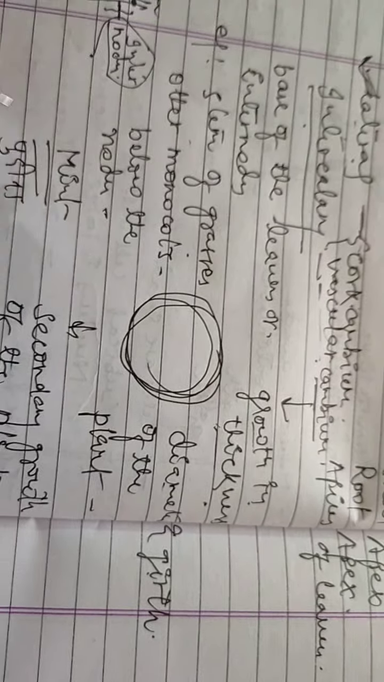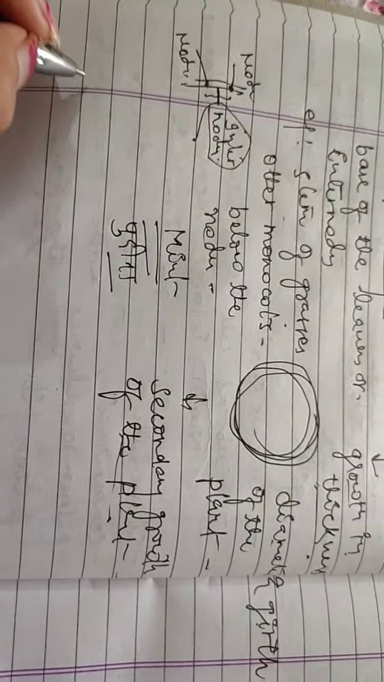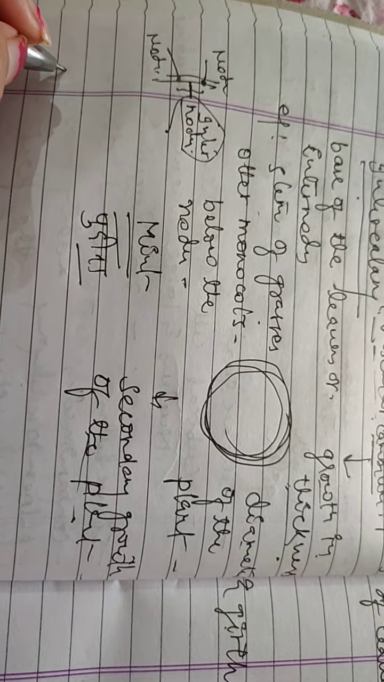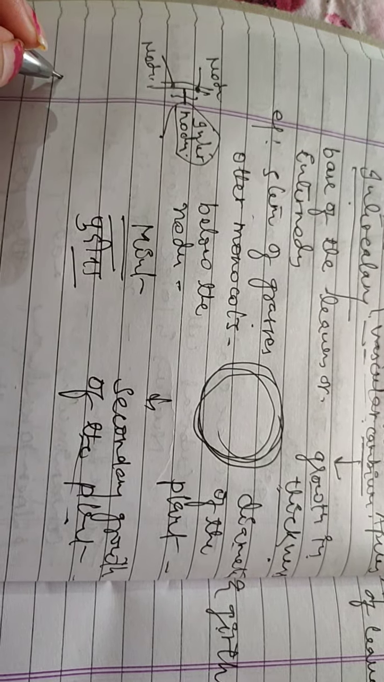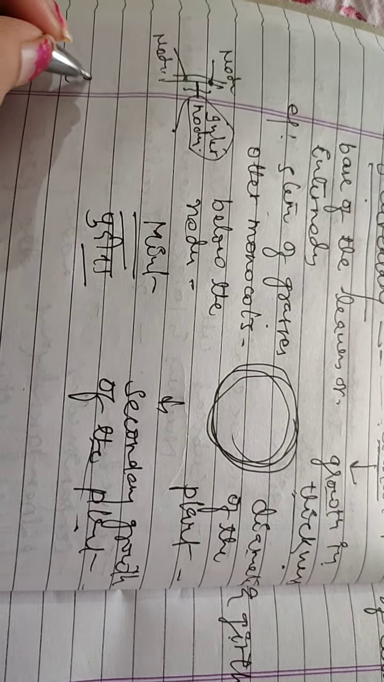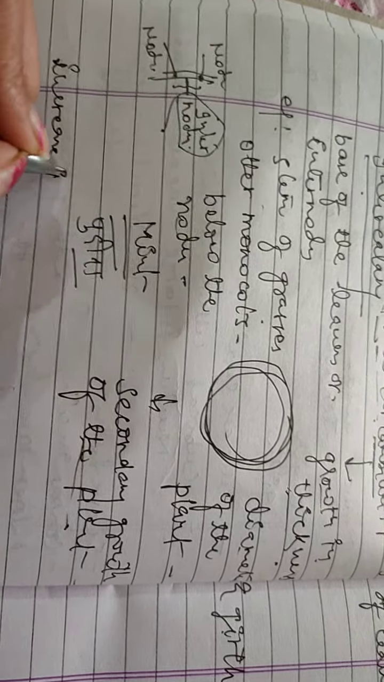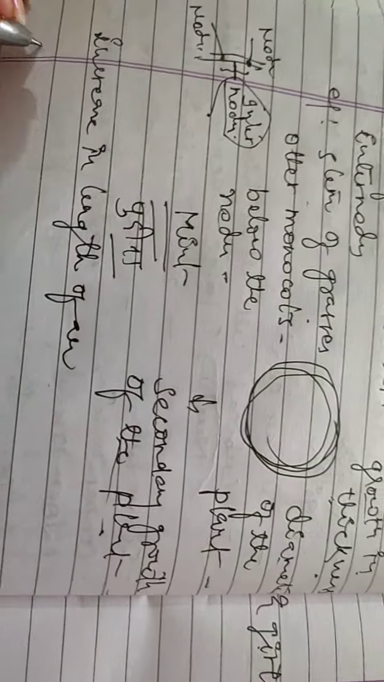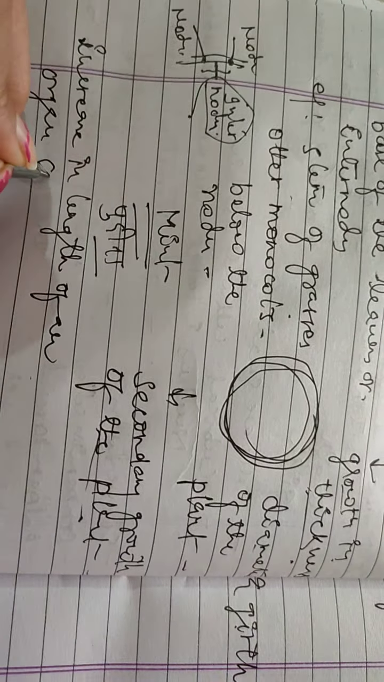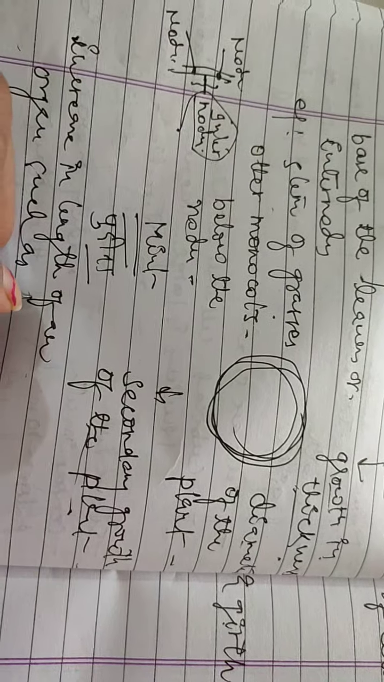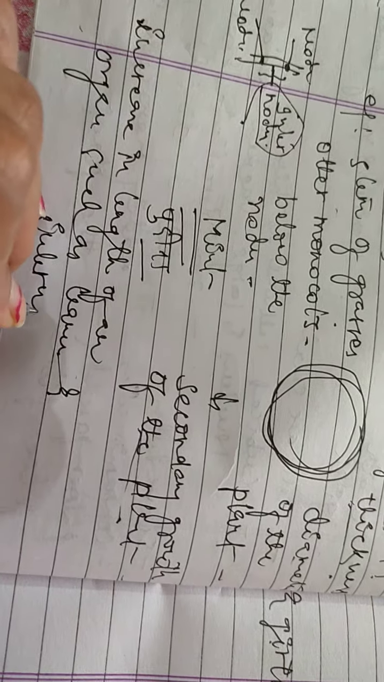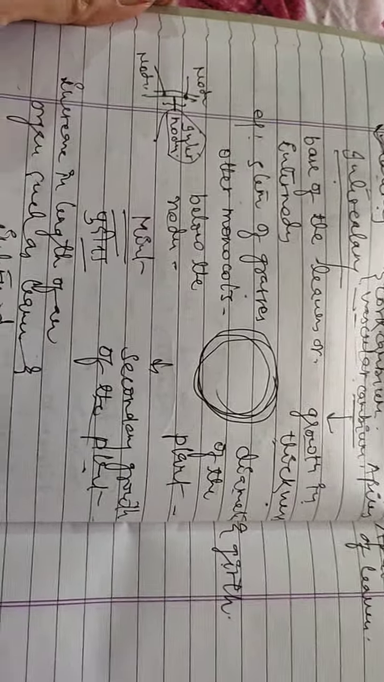What is the function? It produces an increase in length of an organ such as leaves and internodes. What it does? Increase in length of an organ such as leaves and internodes. So this is all about lateral and intercalary meristem.